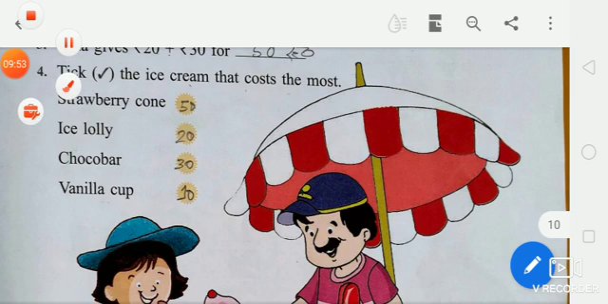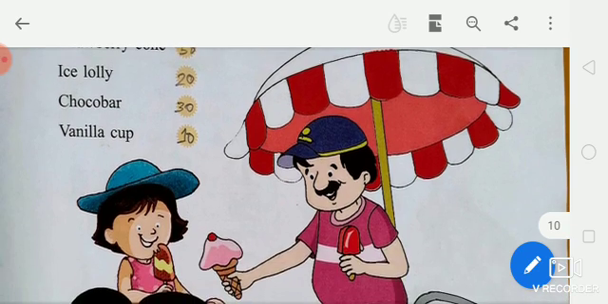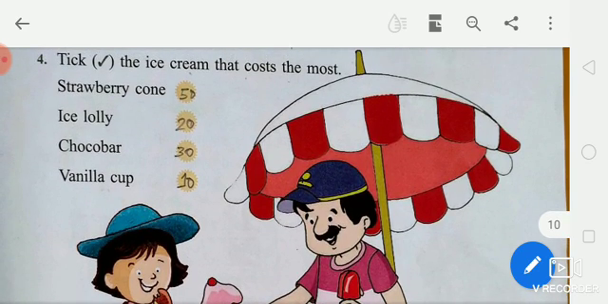So now next, tick the ice cream that costs the most. First, strawberry cone, 50 rupees. Second, ice lolly, 20 rupees. Choco bar, 30 rupees. Vanilla cake, 10 rupees.